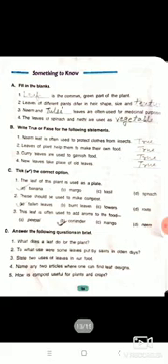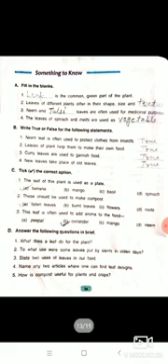Now come to the B. See the B question, exercise B. Write true or false for the following statements. See, listen carefully. Number 1, neem leaf is often used to protect clothes from insects. This is true. Number 2, leaves of a plant help them to make their own food. This is also true. Number 3, curry leaves are used to garnish food. This is true. And number 4, new leaves take the place of old leaves. This is true. So B: 1 true, 2 true, 3 true, 4 true.